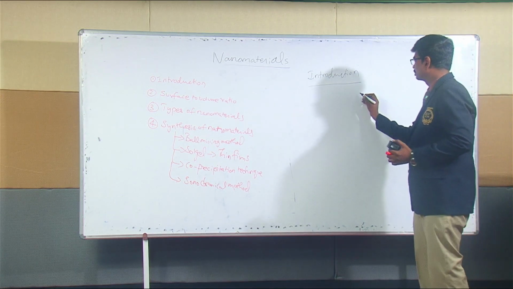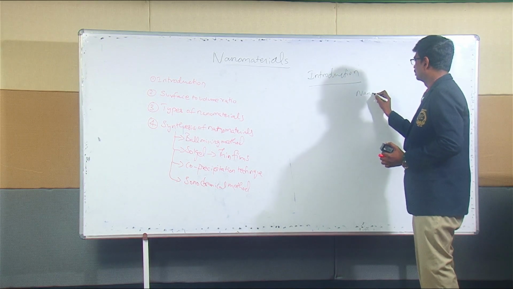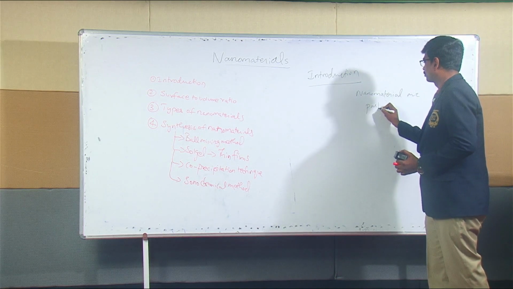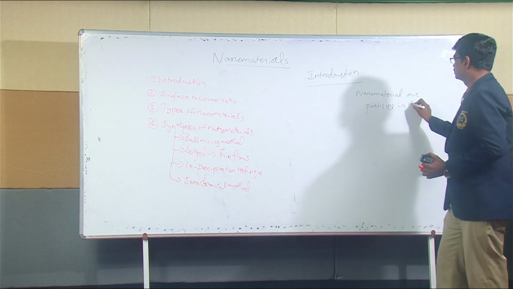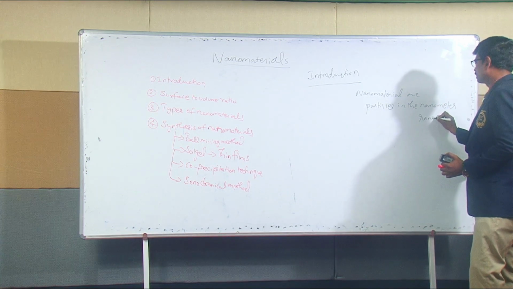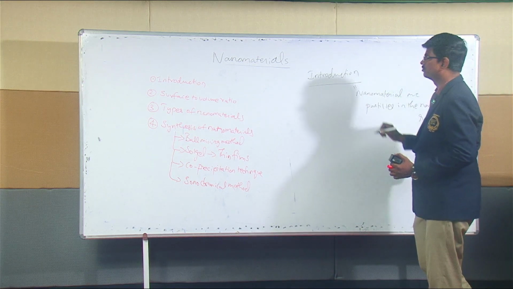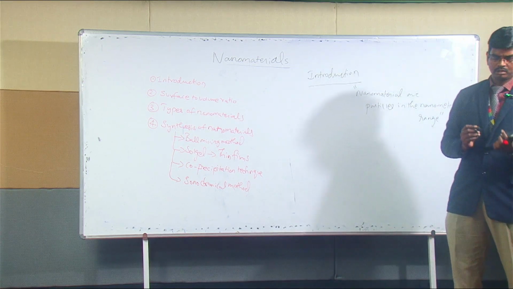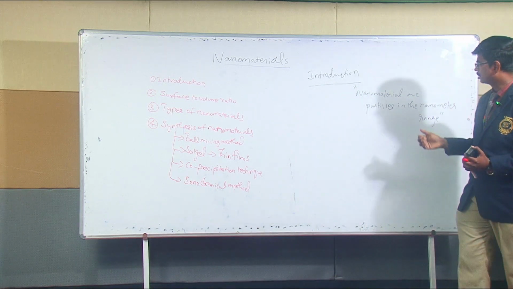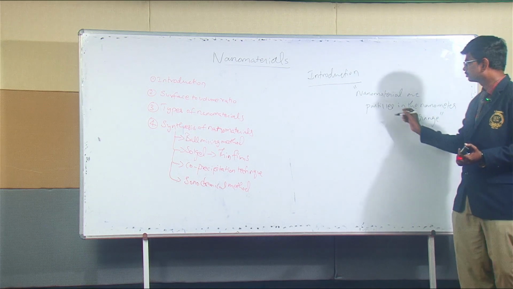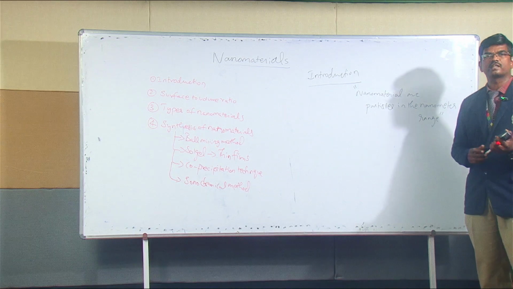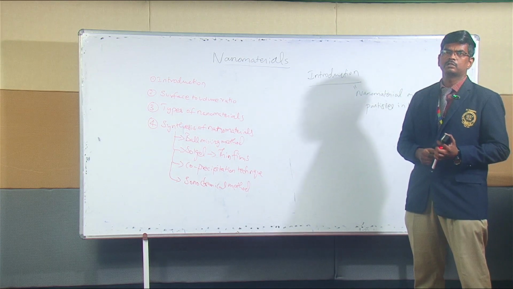So this is a statement given by many students. Many students used to give this statement whenever I ask this question. What is a nanomaterial? What are nanomaterials? I will get a reply: nanomaterials are particles in the nanometer range. So is it right to state in this manner? Of course, partially it is right.